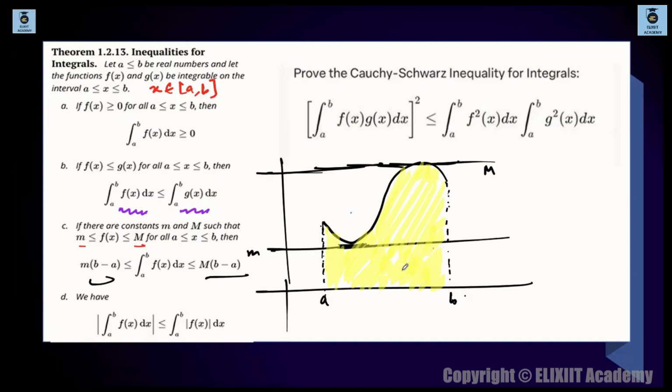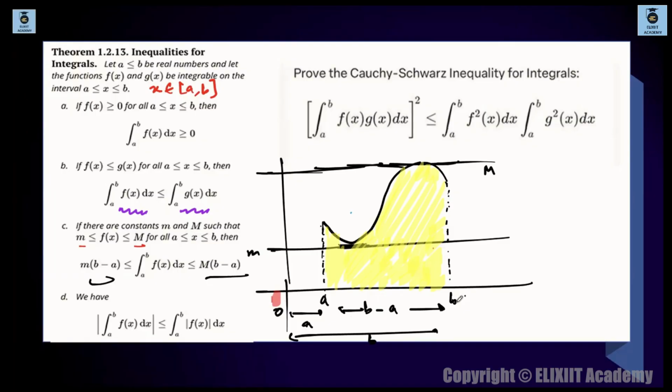ठीक है, integration a to b f(x) dx. Now we figure out what is m times of (b minus a). b minus a क्या है भाई? ये देखना है कि b minus a क्या है. This is 0. We are starting from 0. ये 0 है, तो how much is this gap? a. And how much is this complete gap? b. तो ये क्या है? b minus a. From b you subtract a, so you will be getting b minus a. यही तो है b minus a.